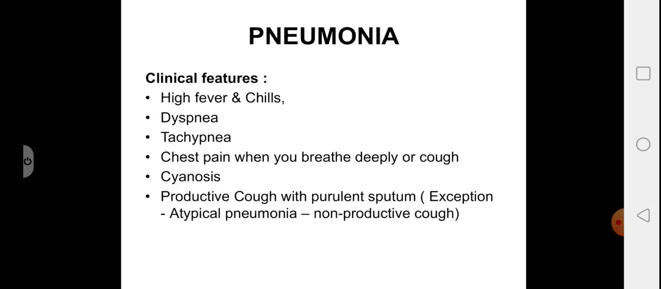Looking at the clinical features of pneumonia, the patient suffers from high fever and chills. There is dyspnea, that is difficulty in breathing, tachypnea, increased heart rate, chest pain when he breathes deeply or coughs, cyanosis, which is bluish discoloration of the skin, and there is usually productive cough with purulent sputum. But the exception is atypical pneumonia where there is non-productive cough.